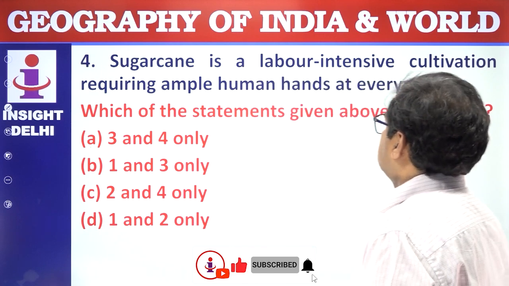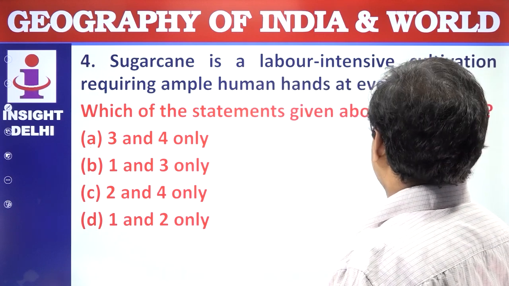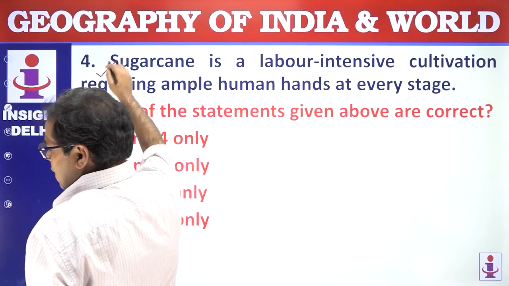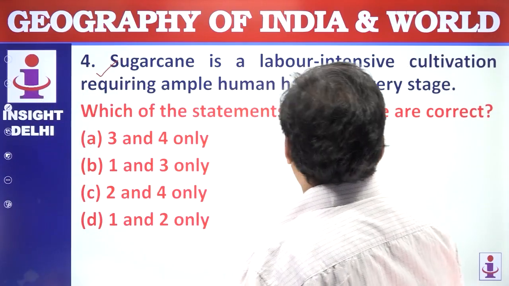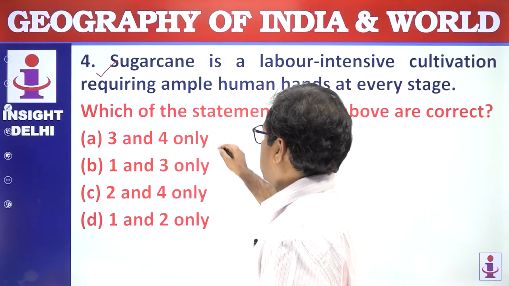Next, sugarcane is a labor-intensive cultivation requiring ample human hands at every stage. This is correct, so it is a labor-intensive crop. So let us see what is the correct answer. 3 correct, 4 correct. Answer is A.